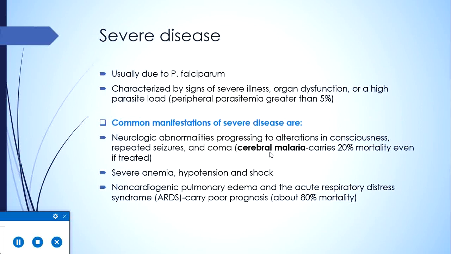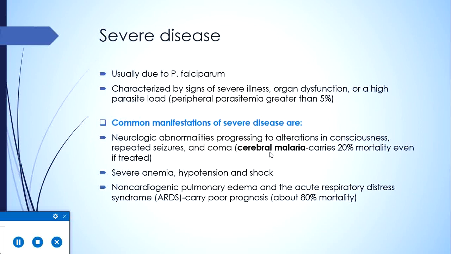Now we will briefly discuss some special features of severe disease, because what we previously discussed were the common features to all malarias, but severe disease is characterized by certain special features. As I already told, this severe disease is usually due to infection by falciparum, and it is characterized by signs of severe illness, organ dysfunction, or a high parasite load, in which peripheral parasitemia can reach even more than 5%, which is a very severe burden of disease.